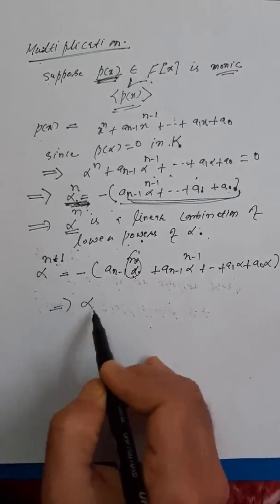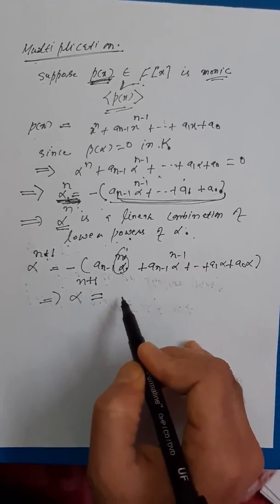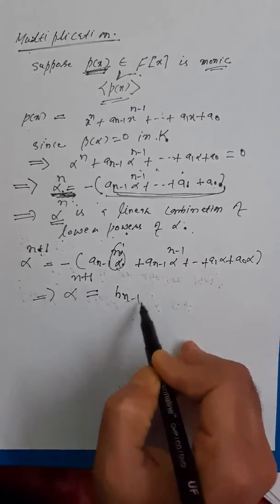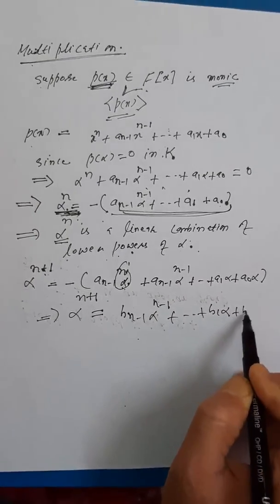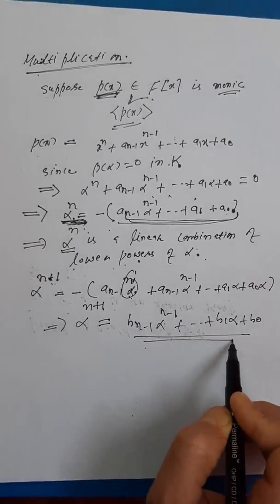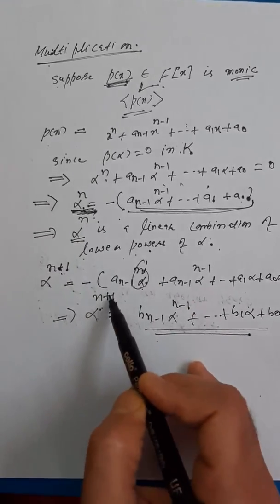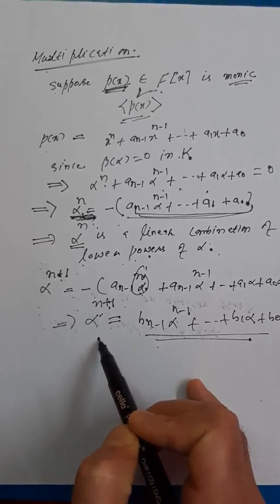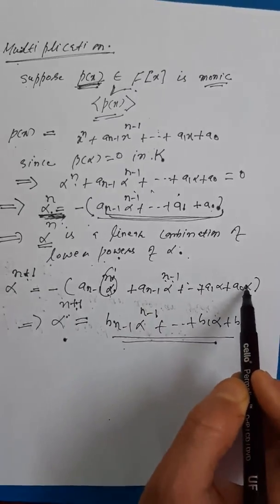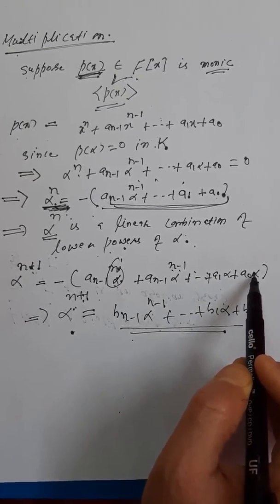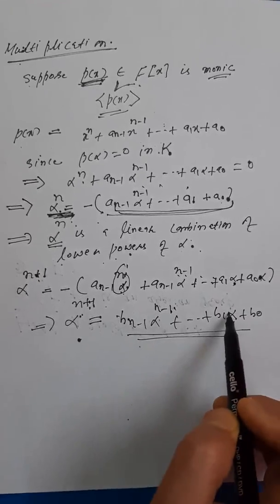So alpha raised to power n plus 1 would be some polynomial, say b_{n-1} alpha^{n-1} plus so on plus b_1 alpha plus b_0. What I want to say here is that any higher power of alpha, say alpha^{n+1} and so on, is a linear combination of powers not exceeding n minus 1. So this means any polynomial in alpha can be written as a polynomial of degree less than n in alpha.